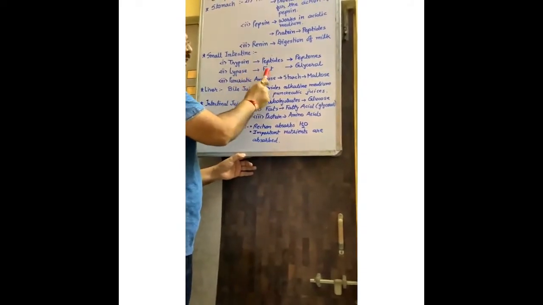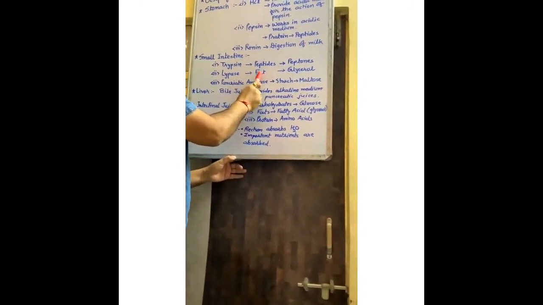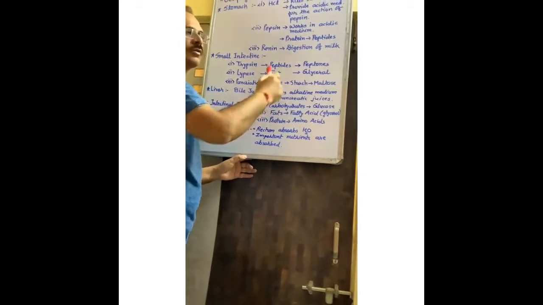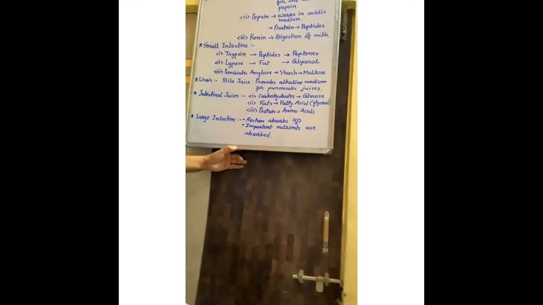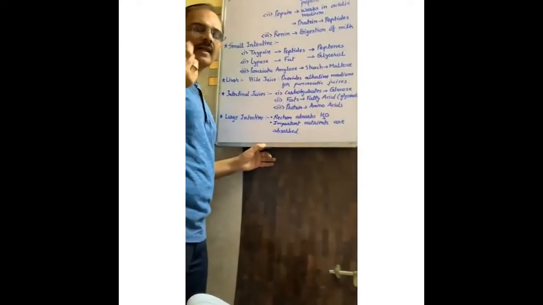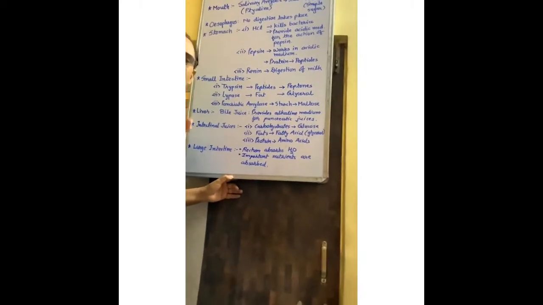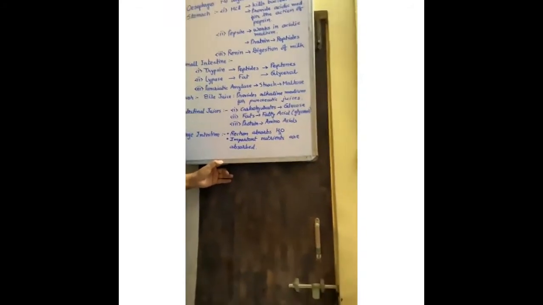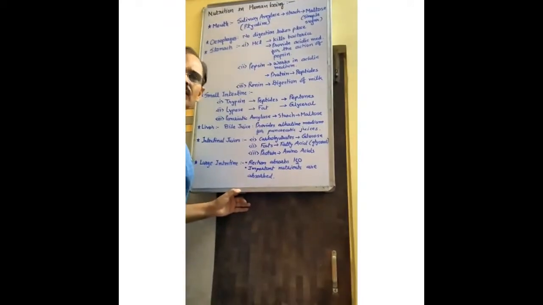Lipase converts the fat material into globules of glycerol, meaning small oily droplets. And if an excess amount of oily droplets is there, more than necessary, then it's stored in our belly.